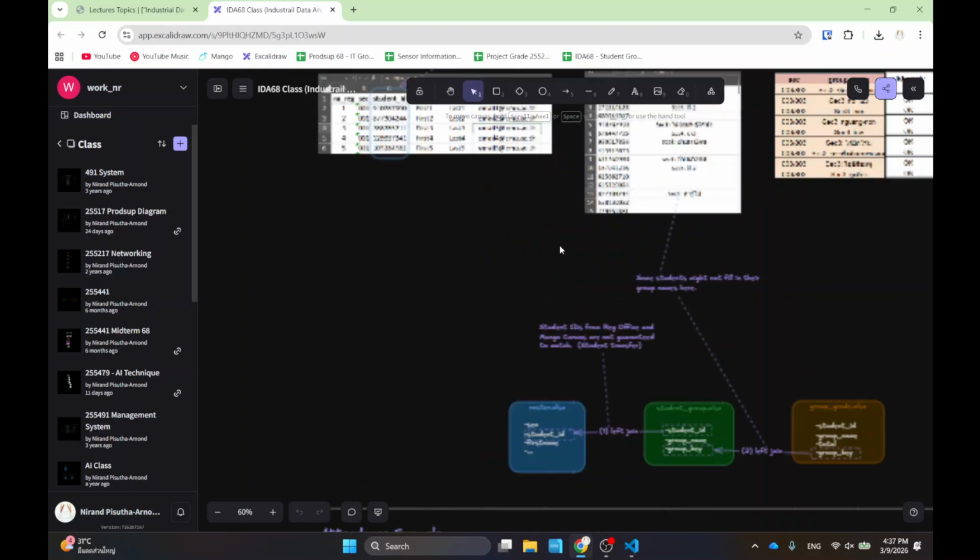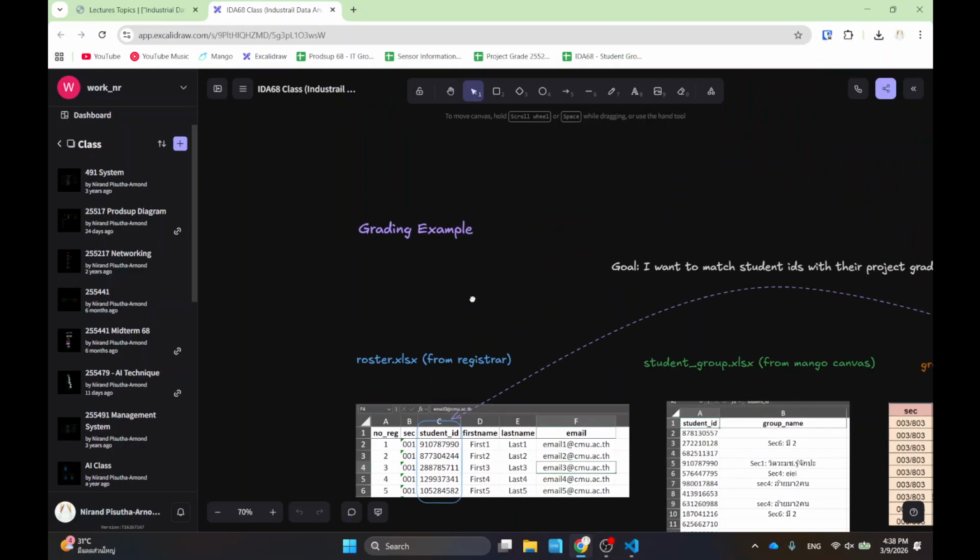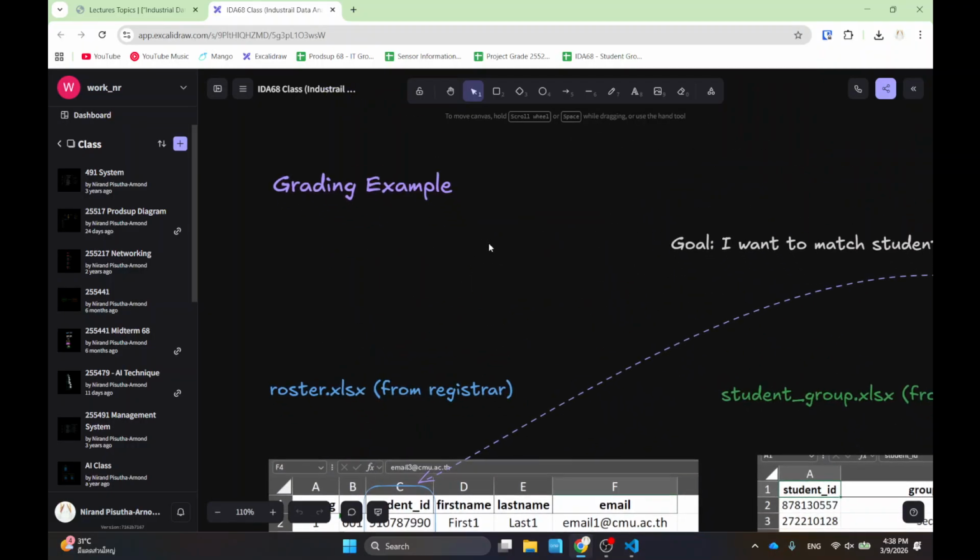Okay. So the first example is something that relates to you, because I have to grade students a lot, and I have to make sure that I give them the correct grades. For a class like this, it's pretty easy. I just do things by hand. I don't use Python all the time. I use Excel too. For a class like this, I usually just use Excel because there are not many people.